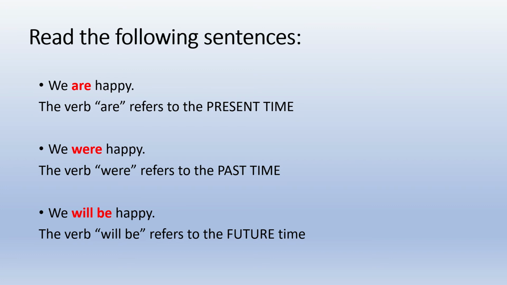Here, the verb are refers to the present time. In the second sentence, we were happy. Here the word were refers to the past time. And in the third sentence, we will be happy. Here the word will be refers to the future time. So in each of these sentences, in the first sentence, the word refers to the present, in the second to the past, and in the third to the future.